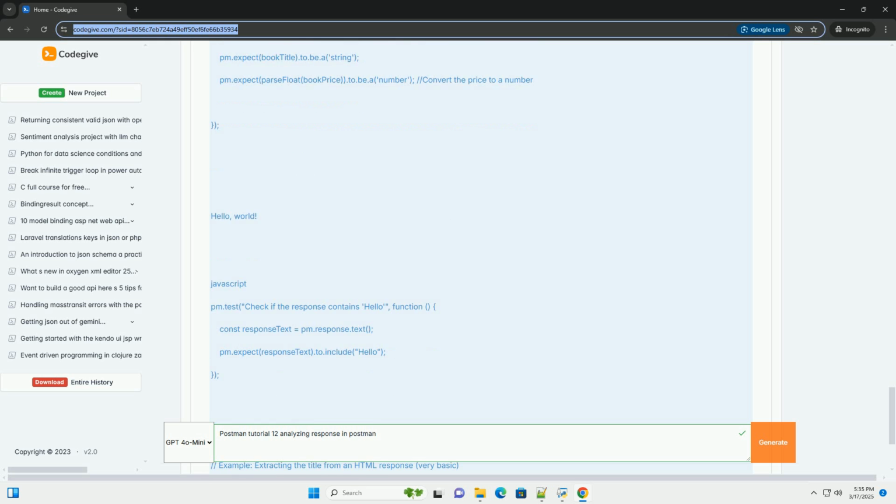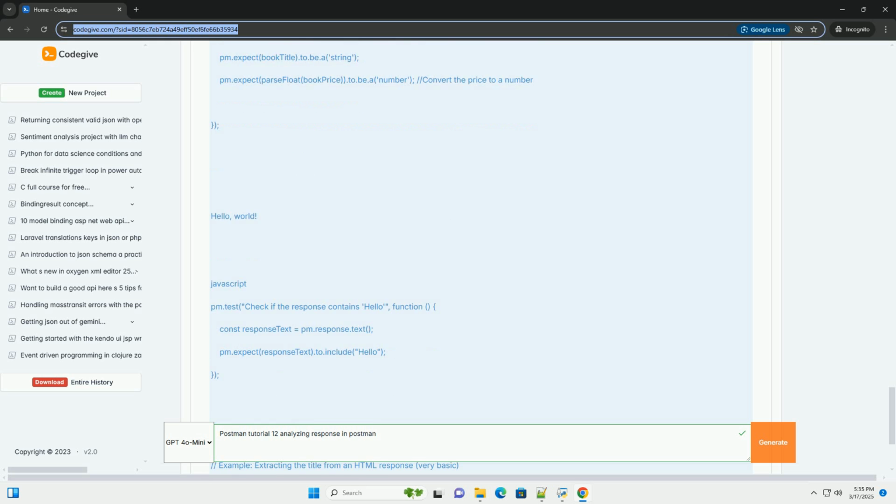pm.response.text() gets the response body as a string. xml2Json(xmlData) converts the XML string to a JSON-like object, which you can then access like a regular JavaScript object. Important: the structure of the resulting JSON object directly mirrors the structure of the XML. Accessing the elements of the converted XML response using jsonData.bookstore.book.title.